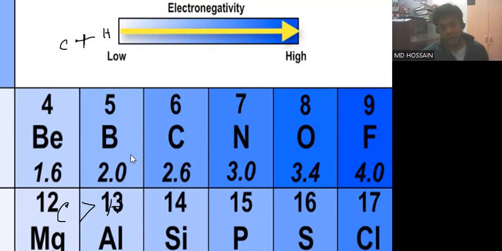Be careful, be attentive and take note, to memorize that electronegativity increases from left-hand side to right-hand side of a periodic table. Electronegativity increases from left-hand side to right-hand side of a periodic table. So these common tricks will help you to understand the electronegativity difference as well, and help you solve many more problems related to chemistry.